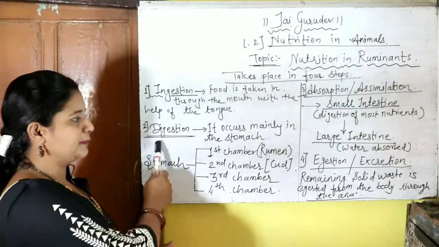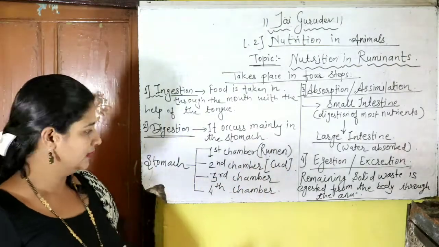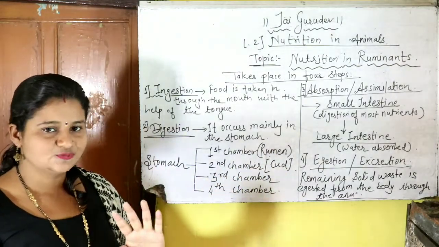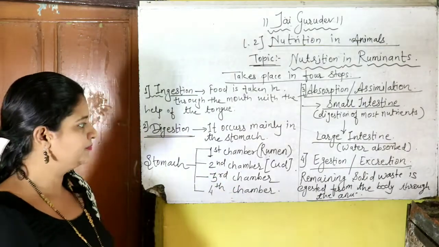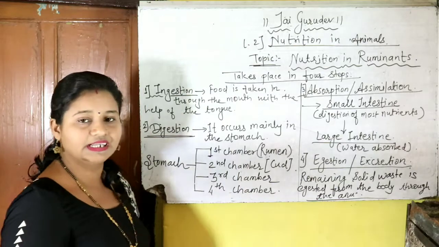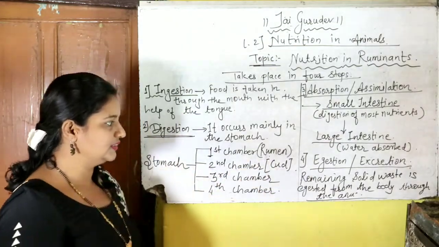Now the second step is digestion. Digestion occurs mainly in the stomach. Now just see, the stomach has 4 chambers: the first chamber, second chamber, third chamber and fourth chamber. Just see here, this first chamber is also called the rumen. Now what happens in that first chamber?